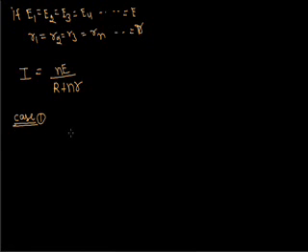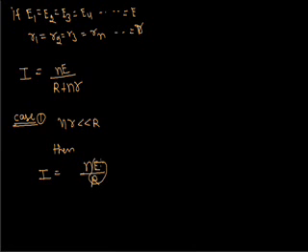Case 1: if nr is less than small capital R, then I will be Ne upon R. Here E upon R is the current drawn from one cell.